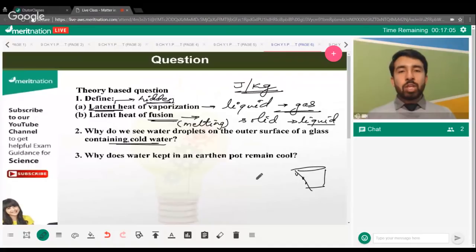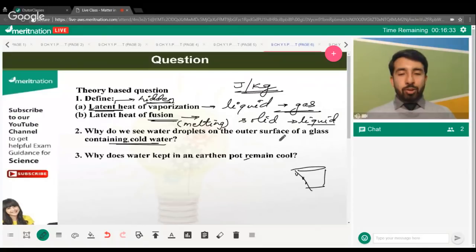The particles which have more kinetic energy can escape out through these pores, and the remaining particles have less energy. Since the escaping of the particles which have more energy requires latent heat of vaporization, that heat is provided by the rest of the particles. As a result, the remaining particles of water have low temperature, and the water kept in the earthen pot becomes cool.